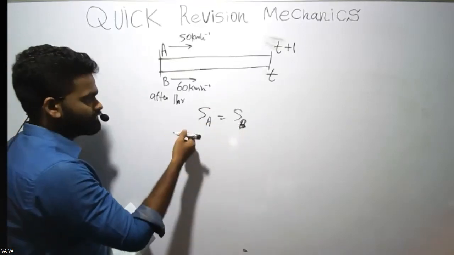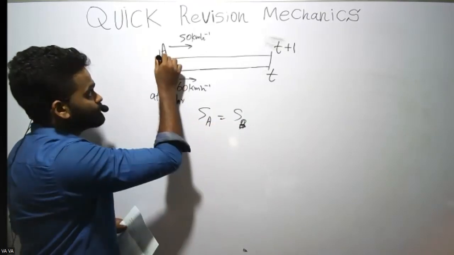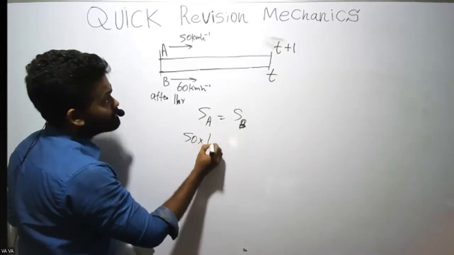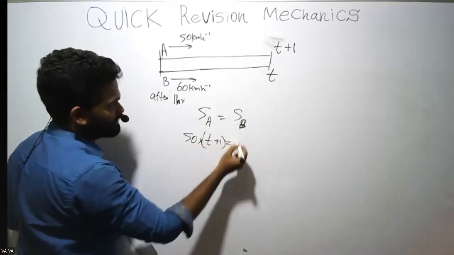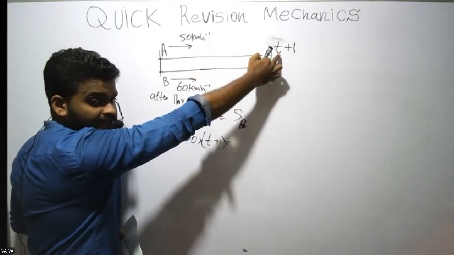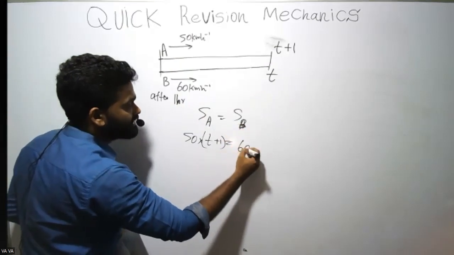So distance is UT. What is U? For SA, it is 50 times (T plus 1). UT, right? U times (T plus 1). For SB, it is 60 times T.